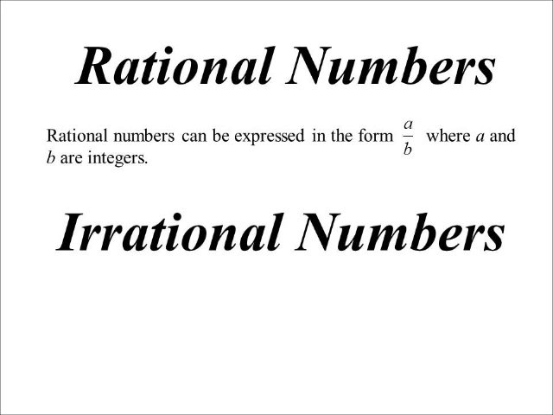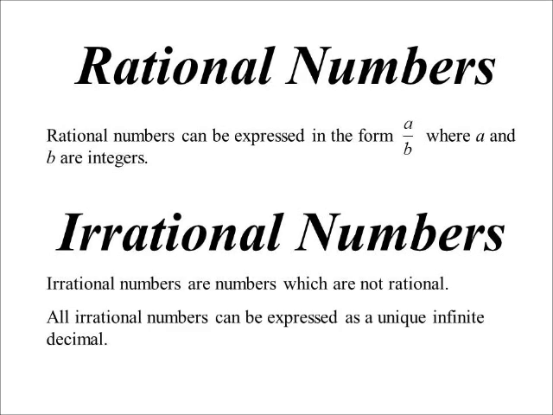Irrational are more interesting. As I say, the simple definition is any number that's not rational must be irrational. Hence the prefix means not, I guess. All right. They can be written as unique infinite decimals. Well, theoretically, obviously they can't be written as unique infinite decimals because it would be impossible to write an infinite decimal. You'd be there for a very long time. But theoretically, they could be written as a...